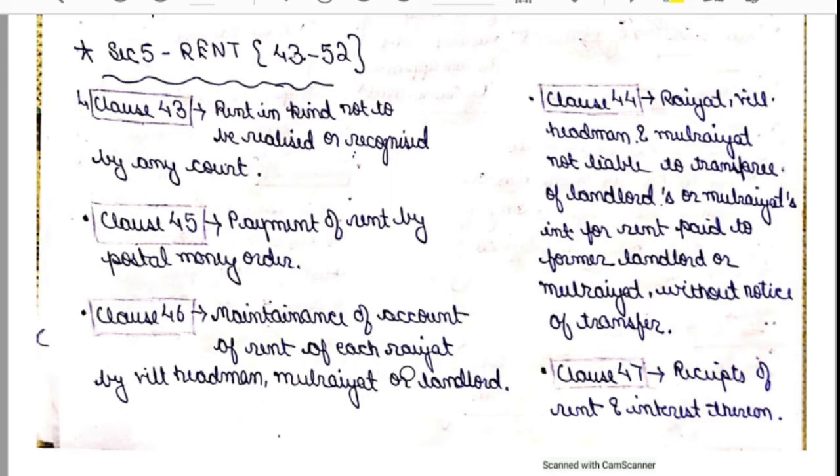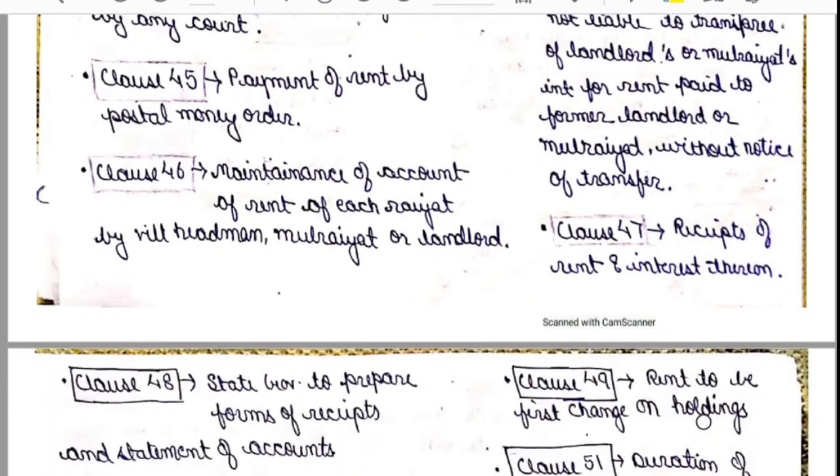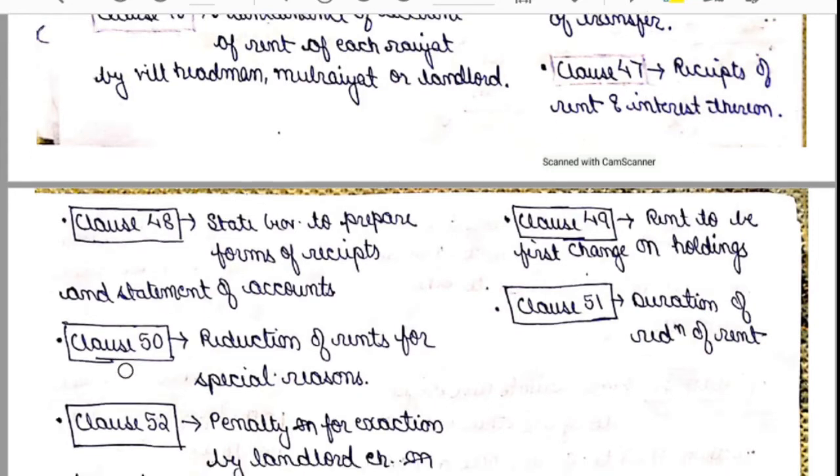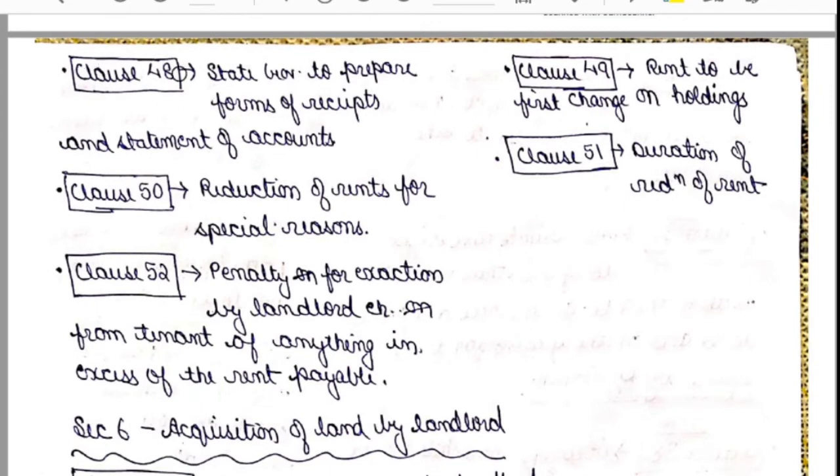Now, clause number 47 talks about receipts of rent and interest thereon. That is, when a rayyat pays the rent, he will receive the receipt of that rent and interest thereon. Now we will move to clause number 48.